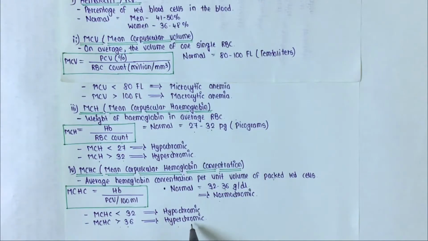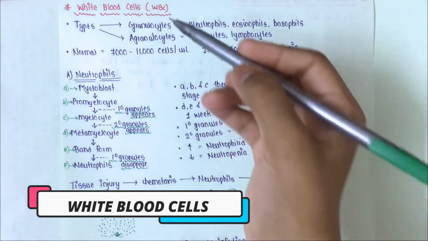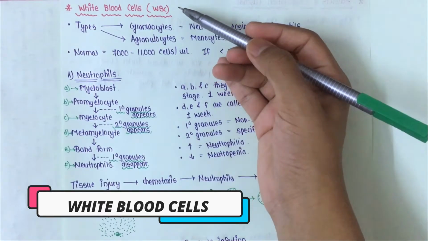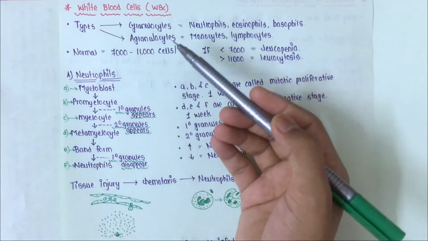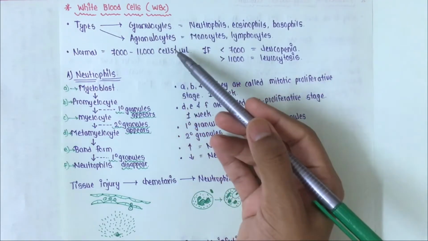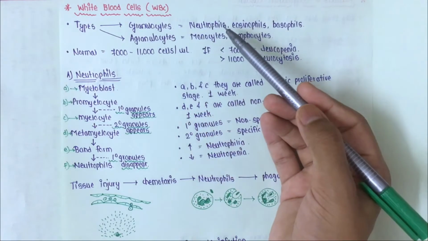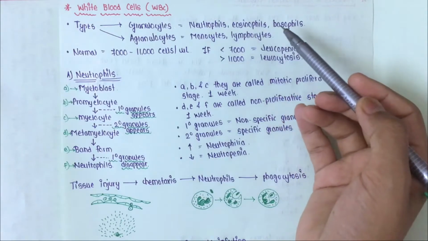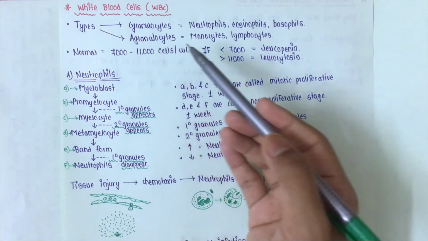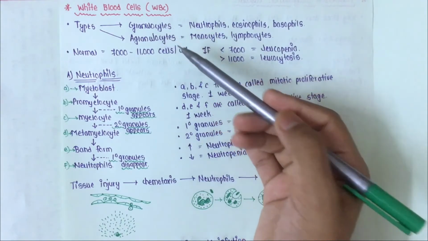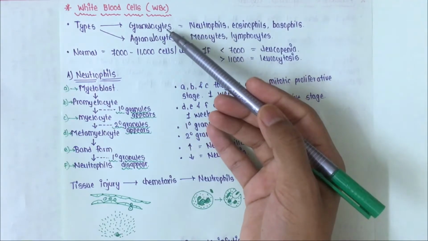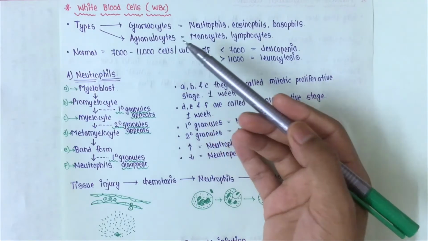Now we will see white blood cells, that is WBCs, also called leukocytes. There are two types of leukocytes, granulocytes and agranulocytes. Granulocytes include neutrophils, eosinophils and basophils, and agranulocytes include monocytes and lymphocytes. The difference between them is that granulocytes contain granules and agranulocytes don't contain granules.